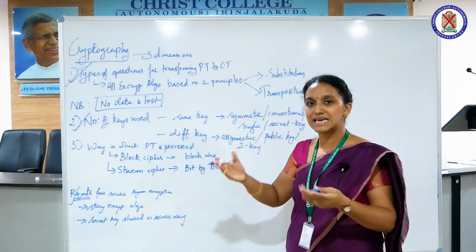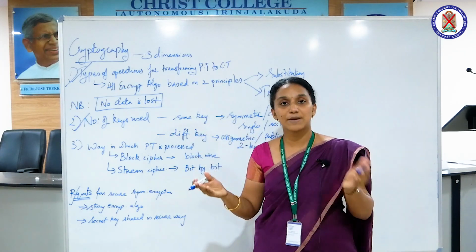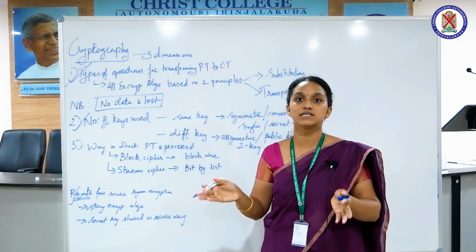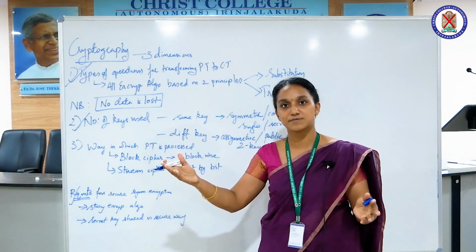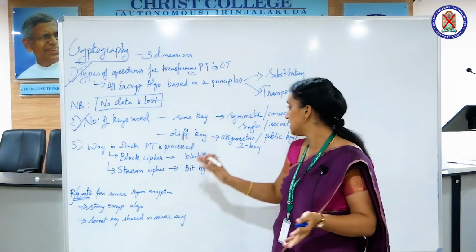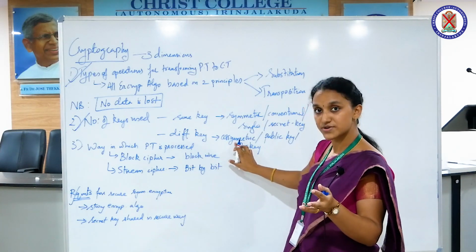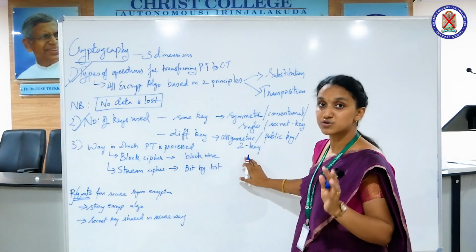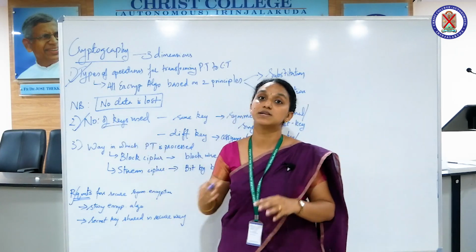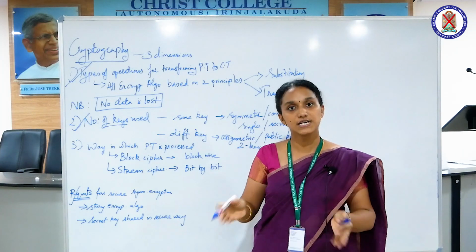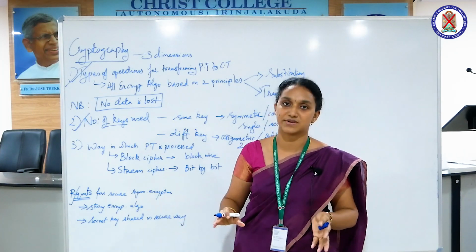At the same time, if the two parties are using different keys, one for encryption and the other for decryption, such encryption and decryption techniques are called asymmetric, public key or two-key encryption. So that is based upon the number of keys used. If a single key is used by both ends, it's symmetric, else it's asymmetric.